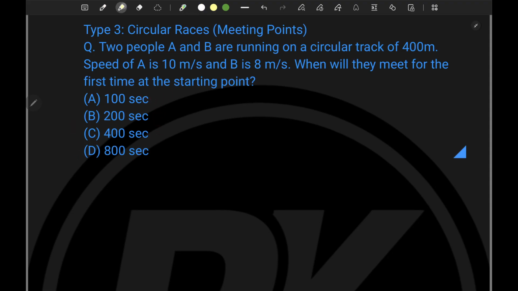Now let's try to understand the problem. So now just talk in terms of A. The speed of A is 10 meter per second. Okay, how much distance is he or she running? So he or she is running 400 meter. Again, the speed of B is 8 meter per second. How much distance is he or she running? So it is again 400 meter, only that distance they are covering.